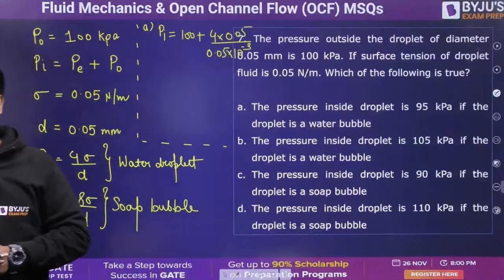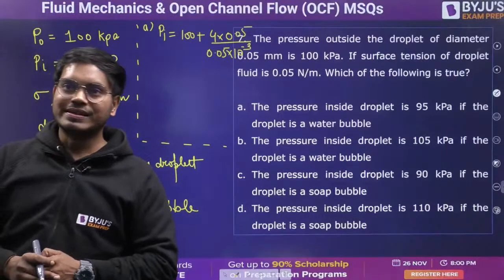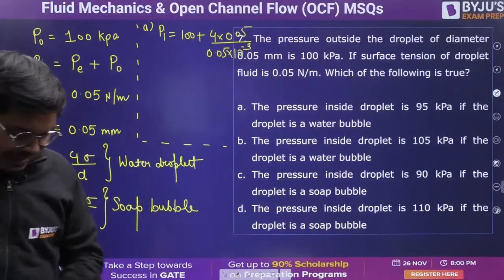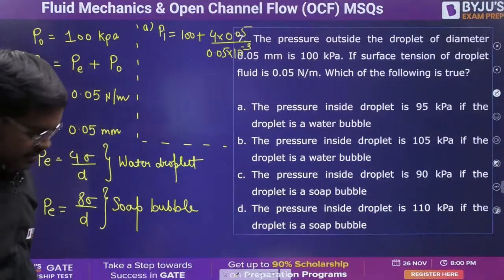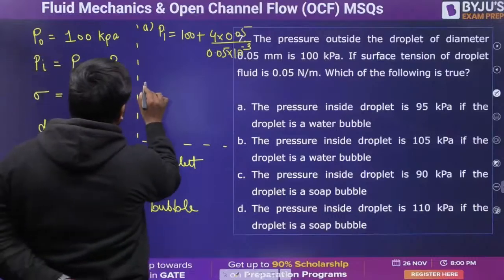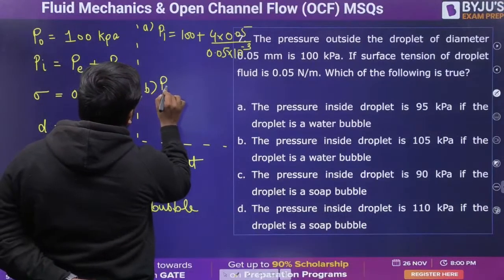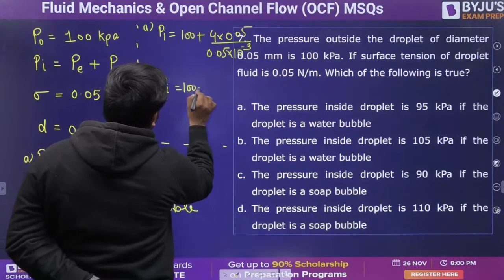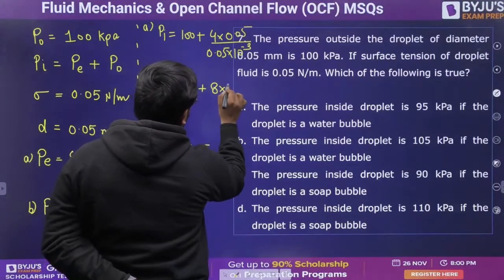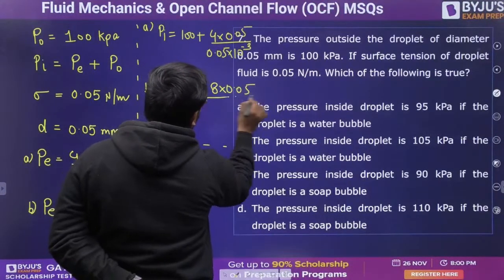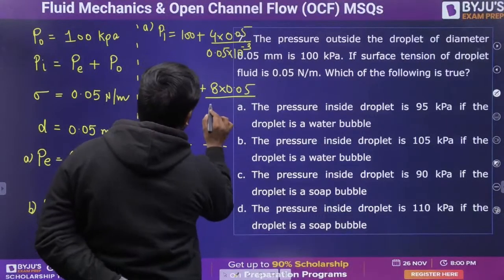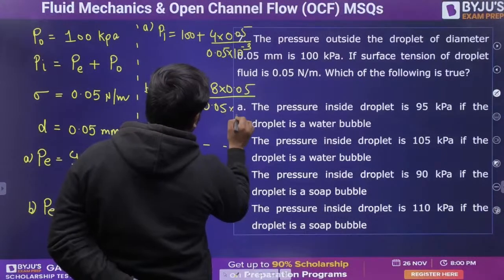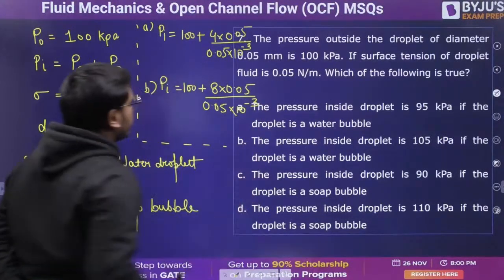How much? 96 and 108. Is it 96 and 108? Please check once. And this is going to be Pi equals to 100 plus 8 into 0.05. Okay, both are same only. 0.05 10 raised to the power minus 3.